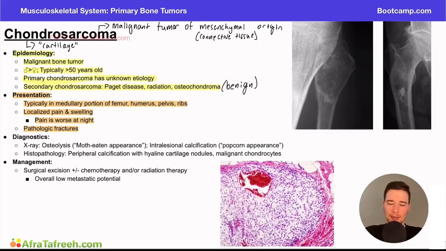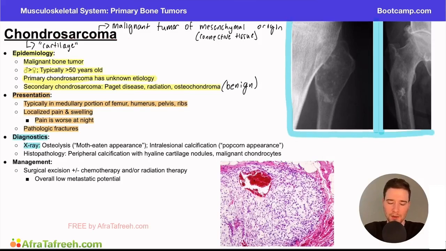Now, when we think about the diagnostics here, we'll draw our attention to our images over here. And I want you to really appreciate two key findings. First is osteolysis. Again, we get that moth-eaten appearance. And that's what we're going to see in this image right here. You can see this is a moth-eaten appearance. There's some areas that are kind of whiter than others, other areas a little bit more dark. It kind of looks like it's been picked at or it's been eaten. This moth-eaten appearance, this is due to osteolysis, which is the destruction of the bony tissue. So if you compare it to the bone over here, right, it's just very white, looks like good solidified bone. And then you look at this right here, it's not quite appearing to be the same way. It looks a little bit softer, a little bit less dense. And this is the classic finding you can see in these patients.